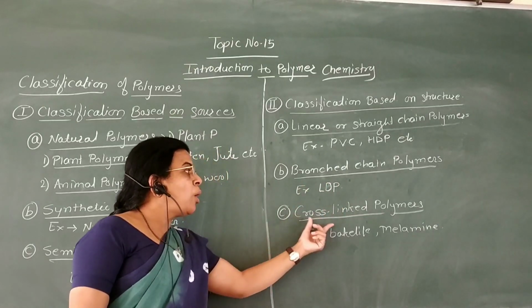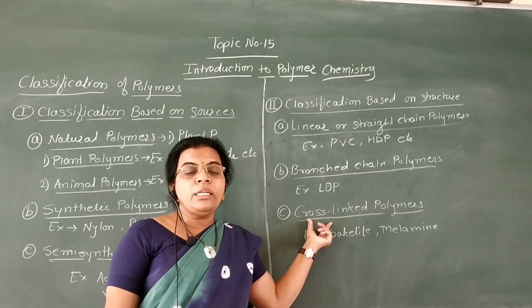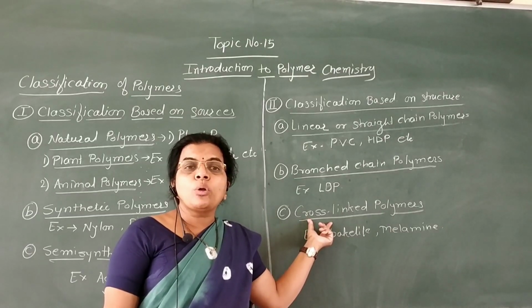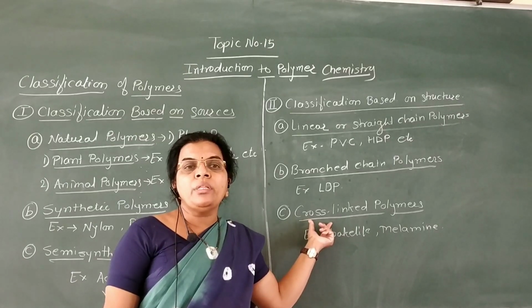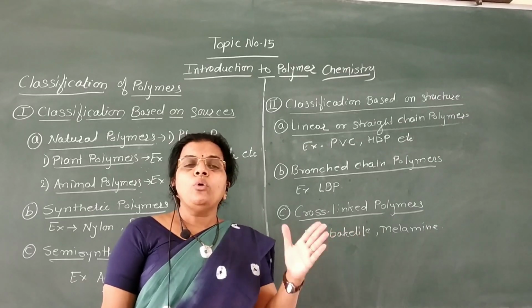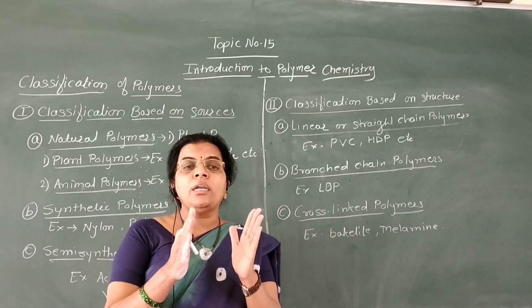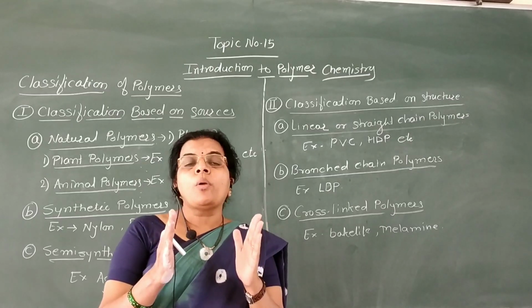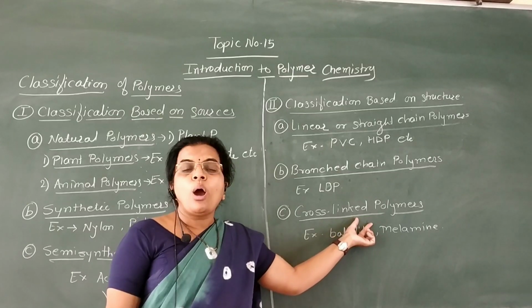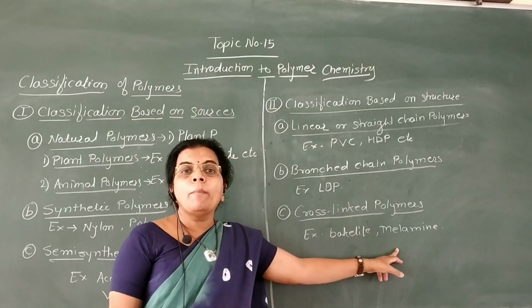And third is cross-link polymers. Now these cross-link polymers, also called network polymers, possess cross-linking between two or more than two linear polymers. That is, two or more than two linear polymers get attached to each other by hydrogen bonding or by SS linkage. They are called cross-link polymers or network polymers. For example, bakelite or melamine.